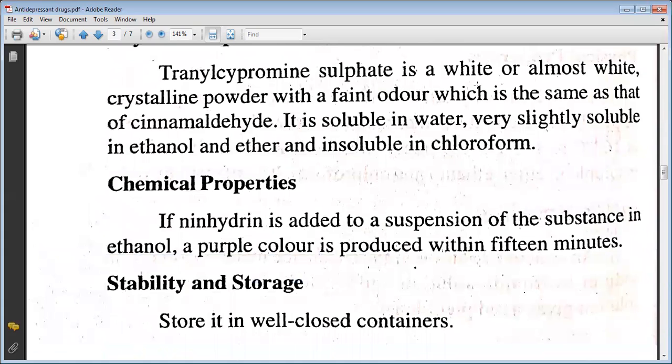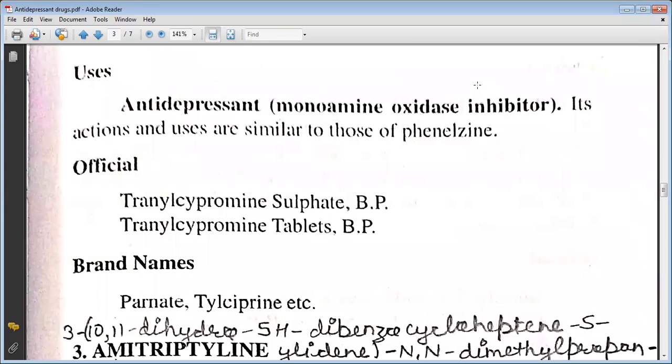Tranylcypromine sulfate is a white or almost white crystalline powder with a faint odor which is the same as that of cinnamaldehyde. It is soluble in water, very slightly soluble in ethanol, ether, and insoluble in chloroform. If anhydride is added to a suspension of the substance in ethanol, a purple color is produced within 50 minutes. It is stored in a well-closed container. It is used as antidepressant. Its actions are similar to those of phenelzine. The officials are tranylcypromine sulfate BP, tranylcypromine tablet BP. The brand names are Parnate, Tilicyprine.